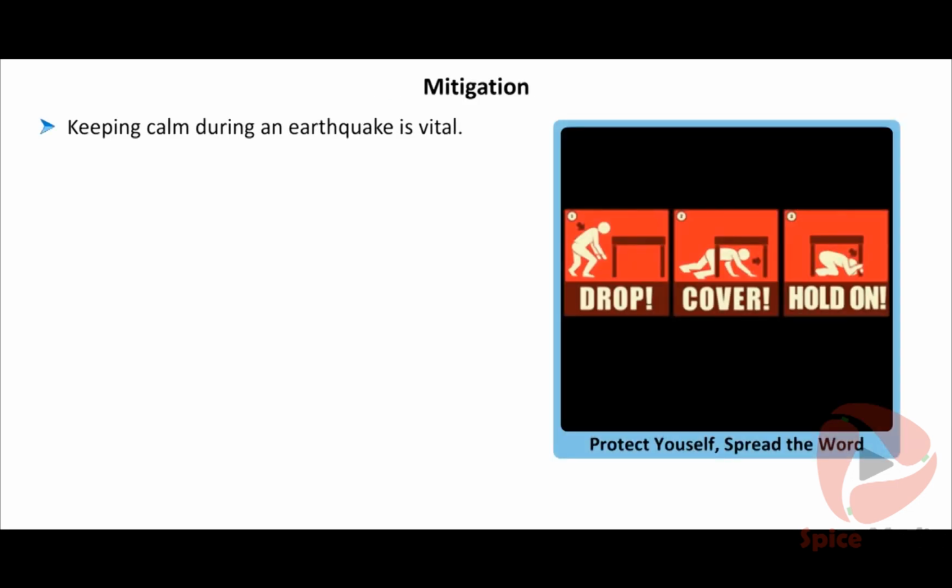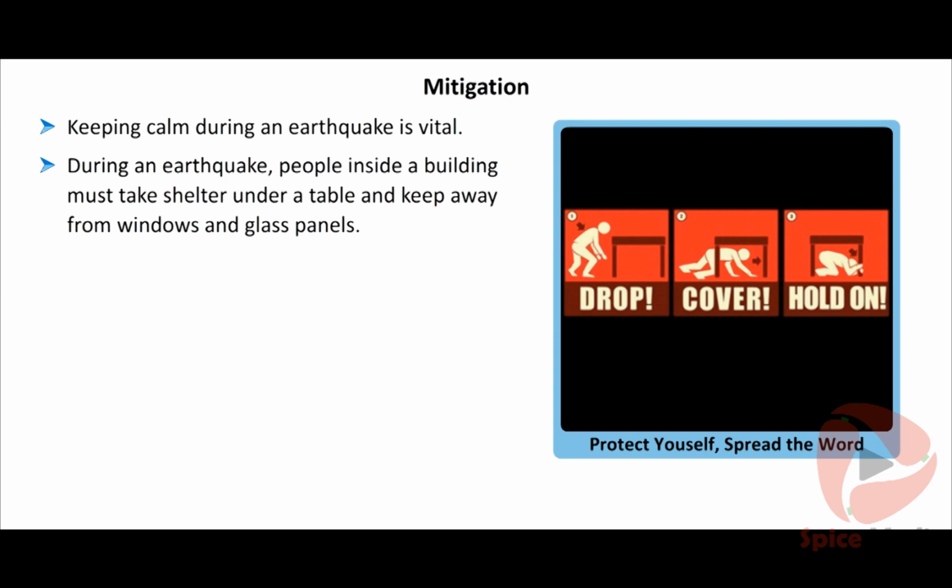Mitigation. Keeping calm during an earthquake is vital. During an earthquake, people inside a building must take shelter under a table and keep away from the windows and glass panels. The table will protect them from falling debris, and shattering glass panels might cause injury.